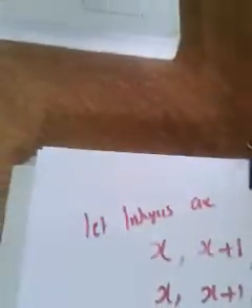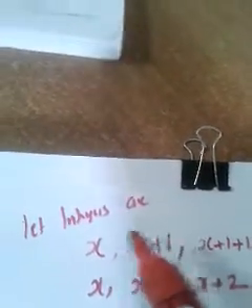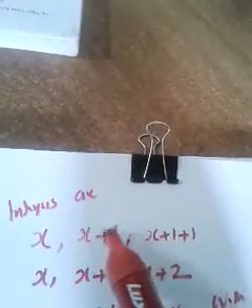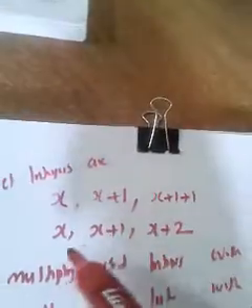Once again, let me explain. In the first sentence, the question is discussing three consecutive integers. If you are starting with x, the next integer will be by adding 1 with the first, so x plus 1, and the next integer will be by adding 1 with the second. The second integer is x plus 1, and when you add 1 to that, we get x plus 2. In that way we will get this kind of integers.